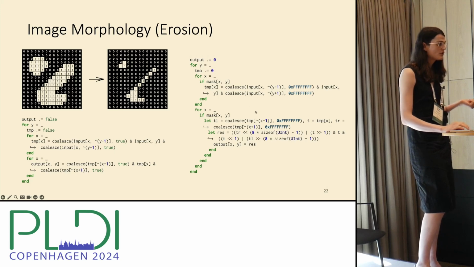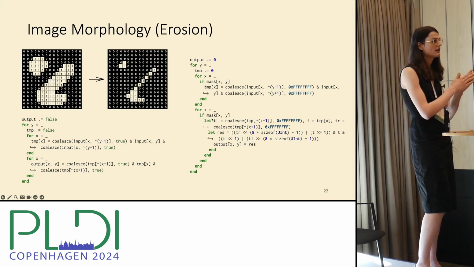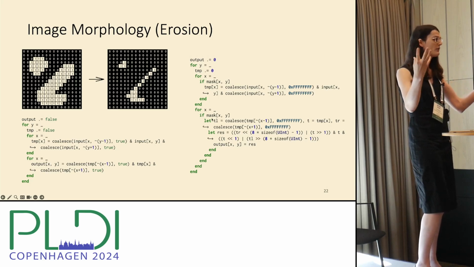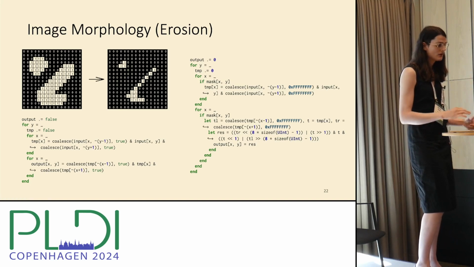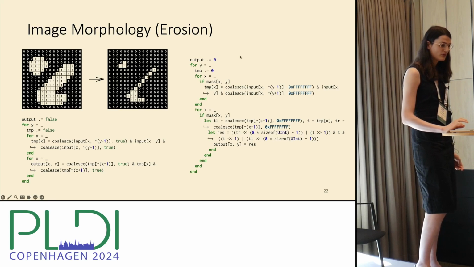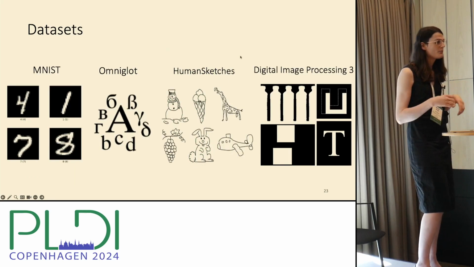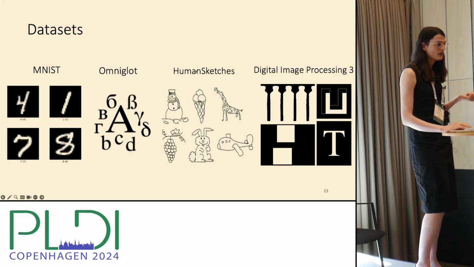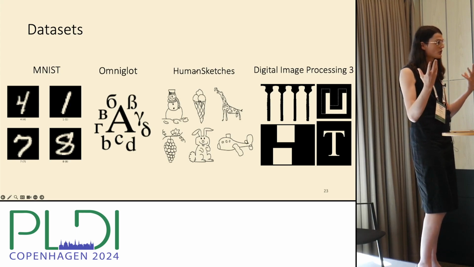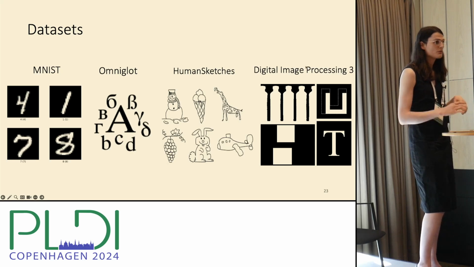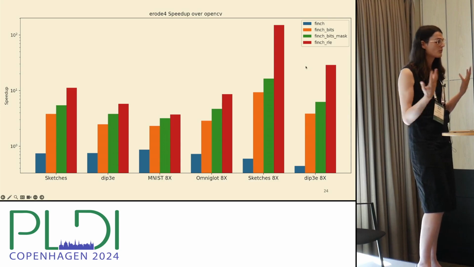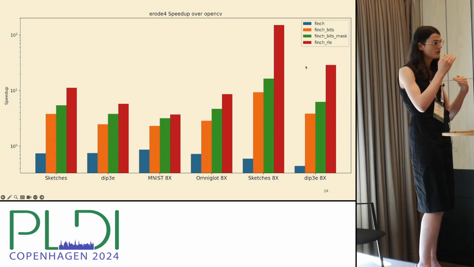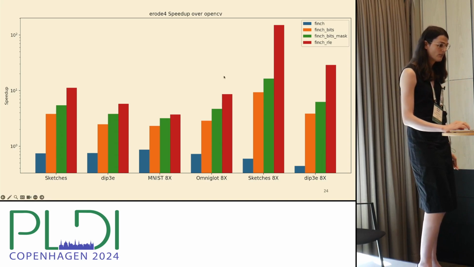In the bitwise case, you might also want to include a mask in the event that the entire integer that holds all the bits is 0. Then you can include a mask there, so that you can get an asymptotic performance improvement. And we measured on a couple of data sets. The data sets that we chose were data sets of digits. We have a database of sketches that were drawn by humans, and we have a database that we took from an image processing textbook. And so we see that we get some pretty impressive speedups on erosion if we do 4 iterations compared to OpenCV.